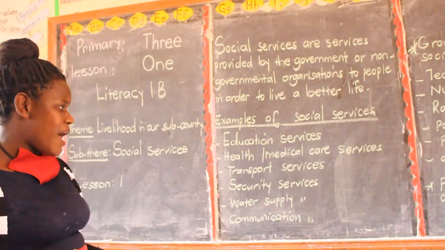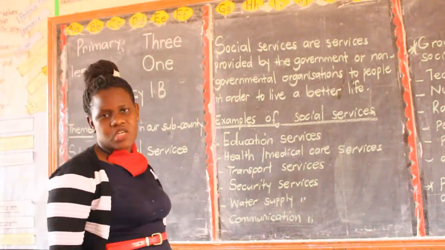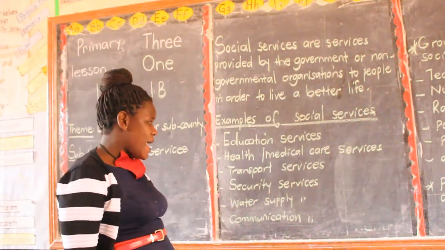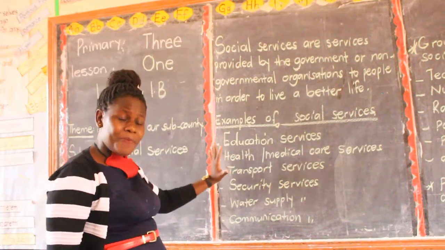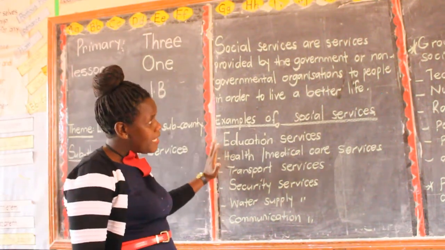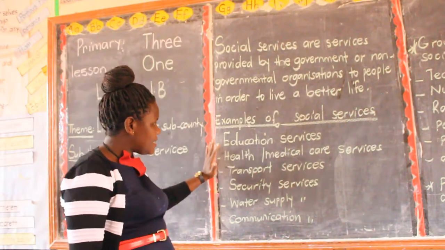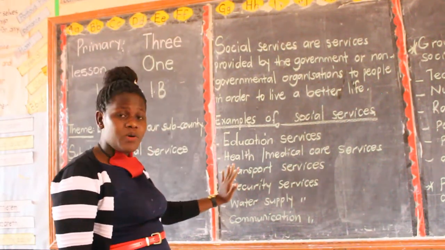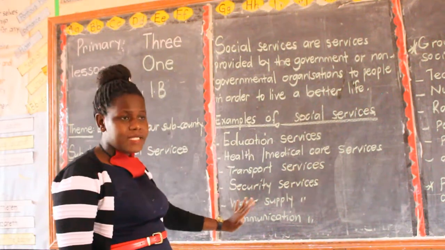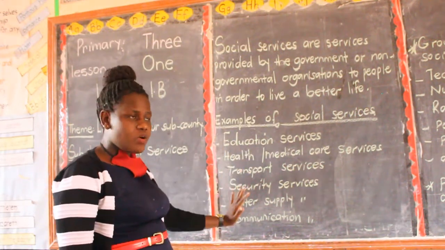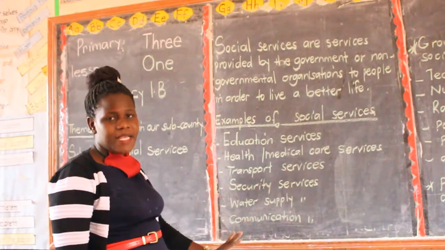The phones, so they are all used for communication. Are we together? Now you have to master the spellings of the definition of social services, examples like security. For those who are weak in spellings, you have to practice during your free time. Practice all the spellings. Am I clear there?